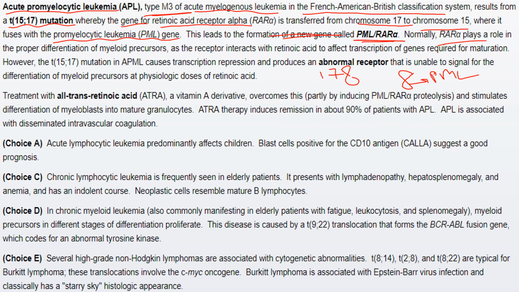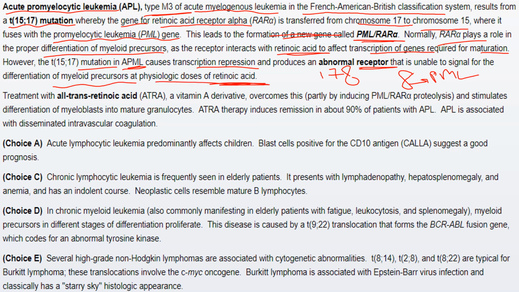Normally, this RAR alpha plays a role in the proper differentiation of myeloid precursors, as the receptor interacts with retinoic acid to affect transcription of genes required for maturation. However, when there is the t(15;17) mutation in cases of acute promyelocytic leukemia, this causes transcription repression, and this produces an abnormal receptor that is unable to signal for the differentiation of myeloid precursors at physiologic doses of retinoic acid.